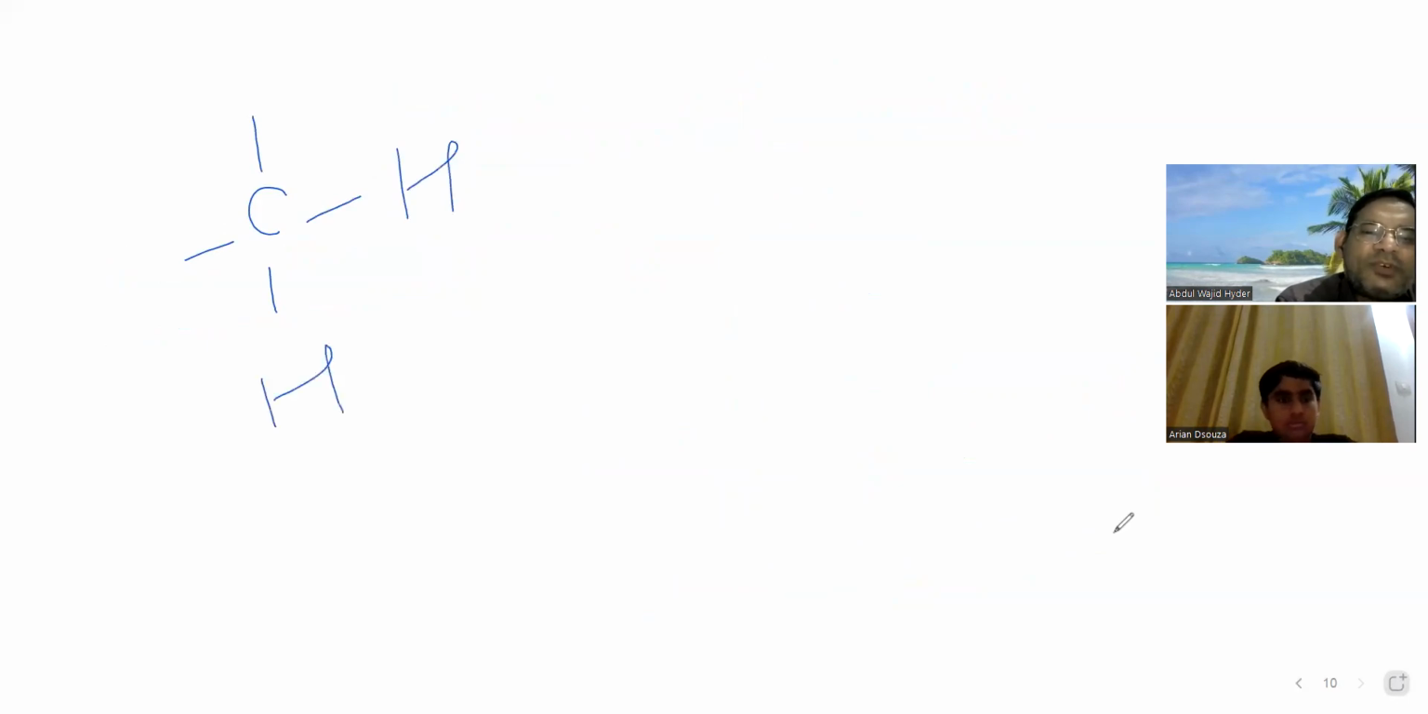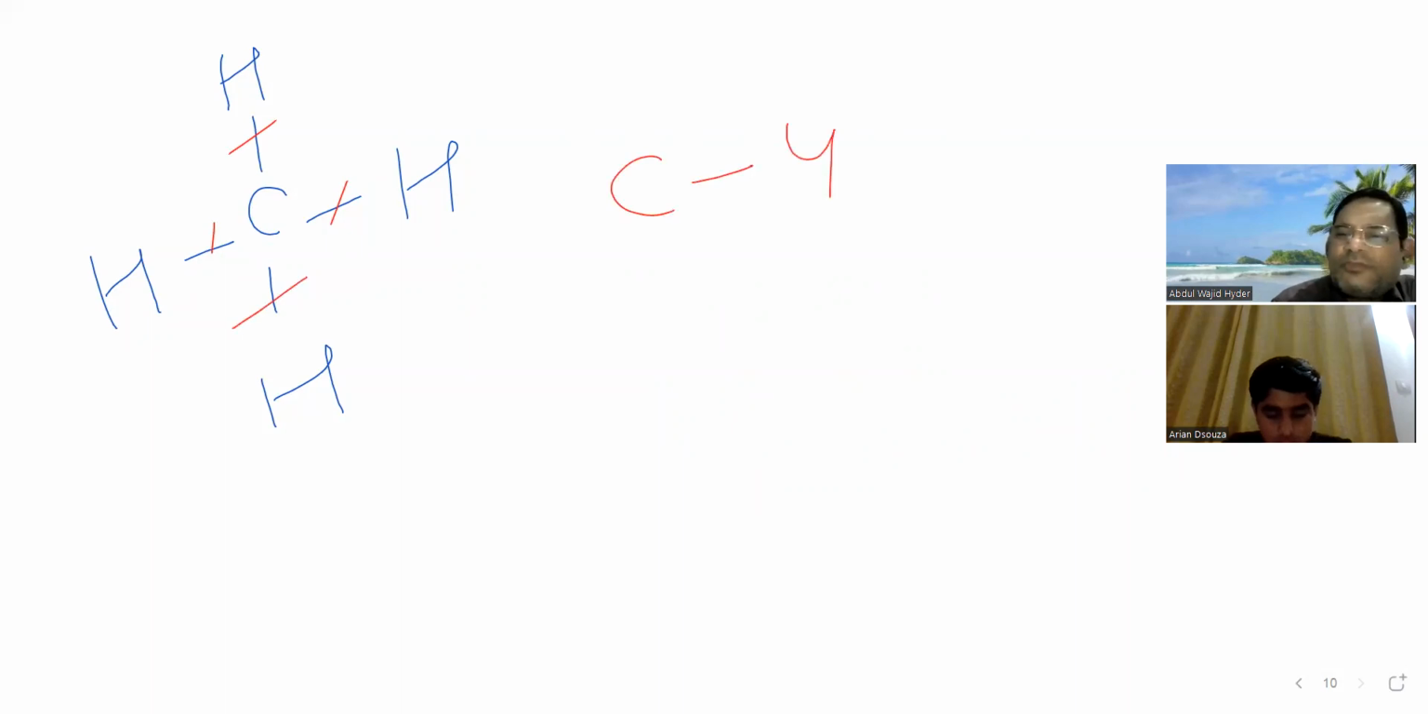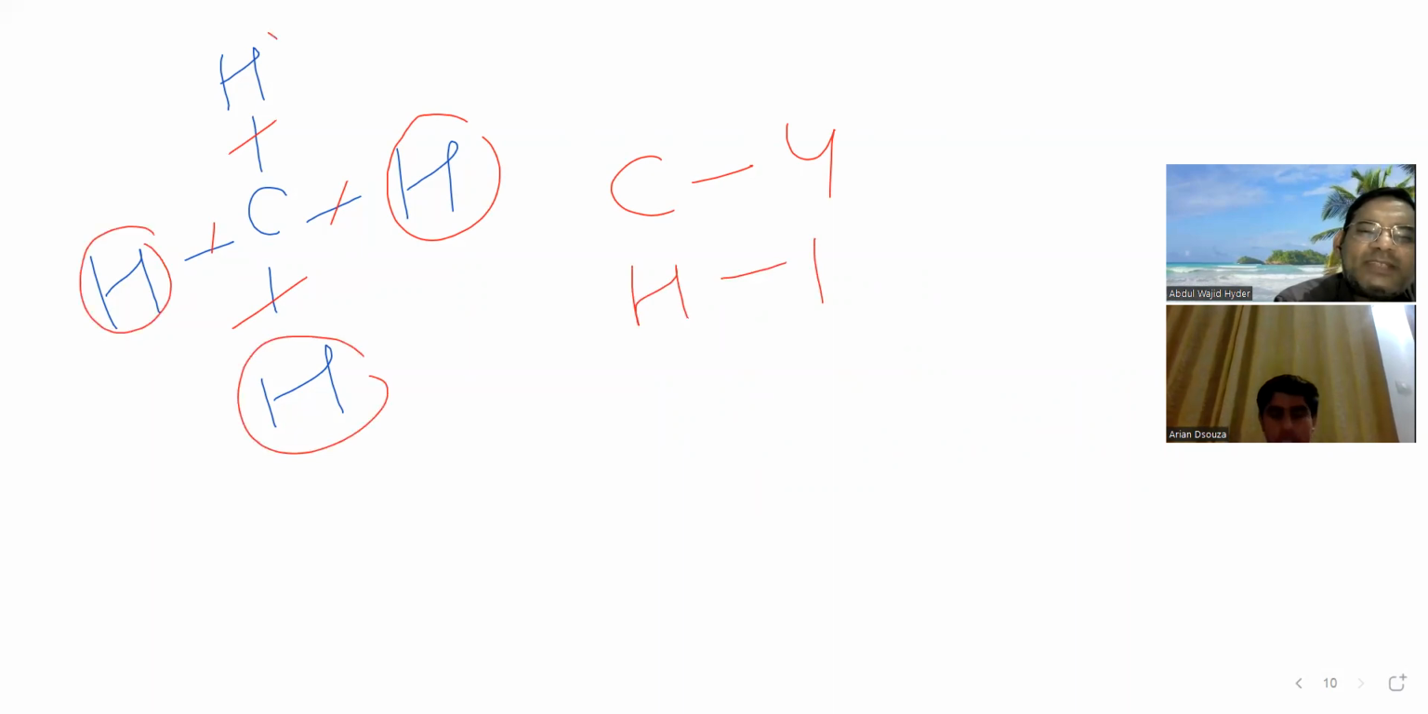Now see what you read. You wrote CH4. See how many bonds this carbon is having. 1, 2, 3, 4. So the valency of carbon here is 4. How many bonds is this hydrogen forming? 1. This hydrogen is also 1, this hydrogen is also 1, and this one is also 1. So the valency of carbon is 4 and the valency of hydrogen is 1. Valency means number of bonds.